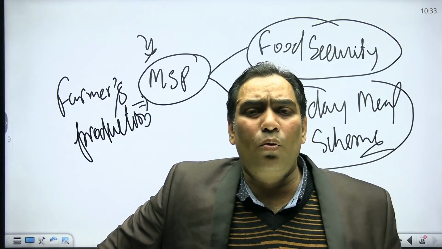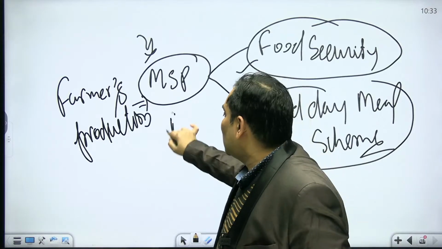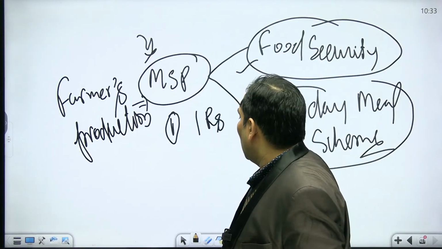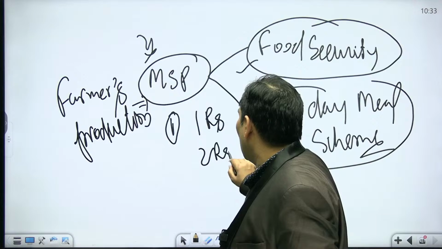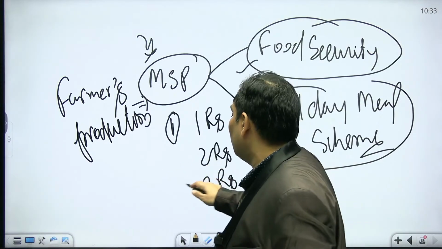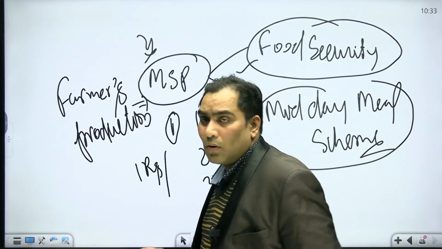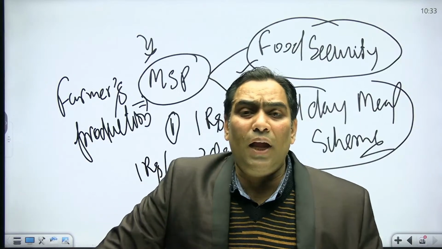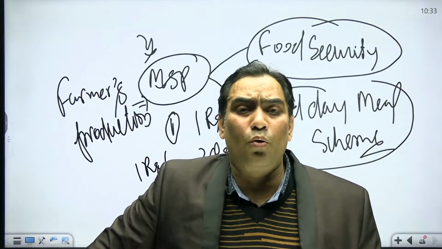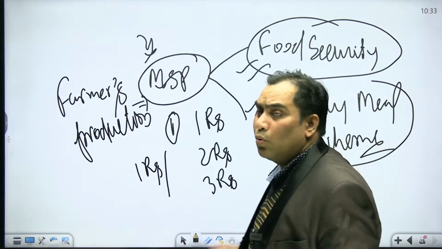Under this food security, wheat is 2 rupees per kg, rice is 3 rupees per kg, and coarse cereals are 1 rupee per kg, very cheap. Because of this MSP, farmers are motivated to produce more, and because of that we are running food security and able to run the midday meal.